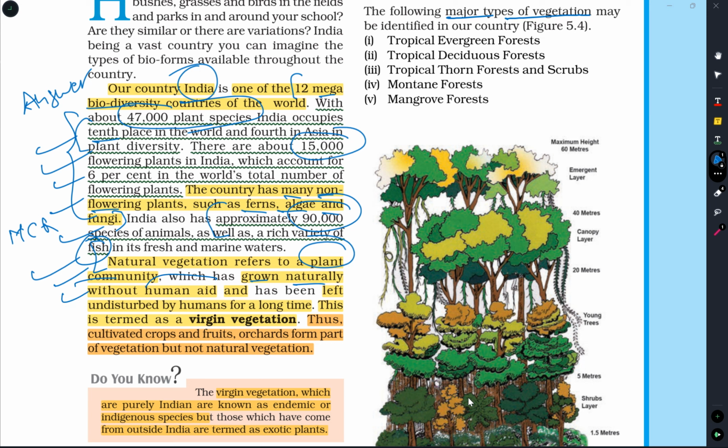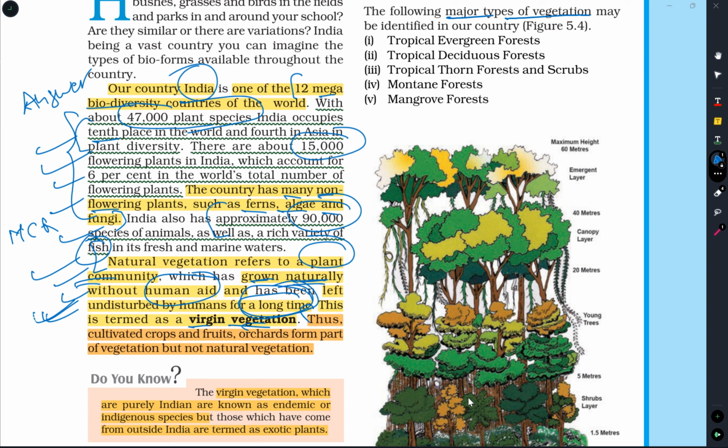Without any human aid and left undisturbed. They should not be disturbed by human beings. They are left undisturbed by human beings for a long period of time. This definition is very important. If they ask you the definition of natural vegetation, natural vegetation refers to a plant community grown naturally, not disturbed by human beings, left undisturbed for a long period of time. This is also termed as virgin vegetation.